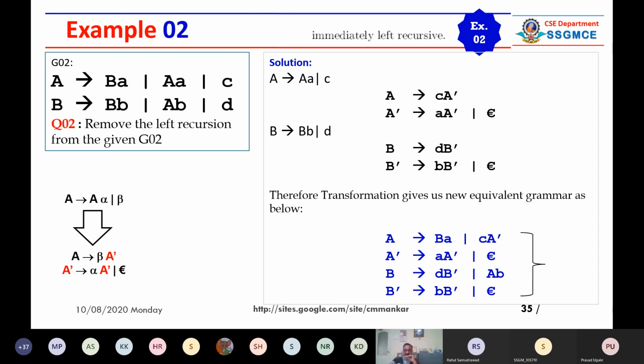See what I have done. A is giving you capital B small a. Then A is generating small c capital A dash, like that. So don't forget any production rule from original set. Original set is in black color. You must count the number of production rules in the new transform grammar.